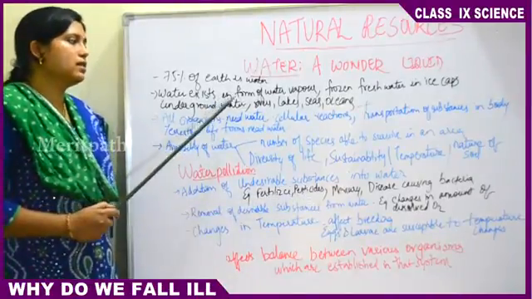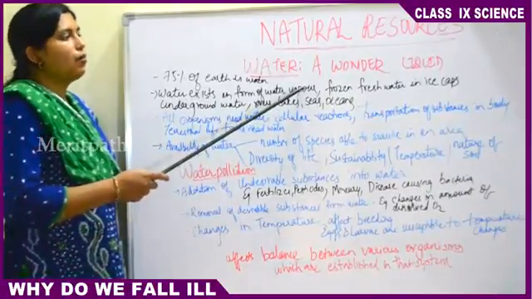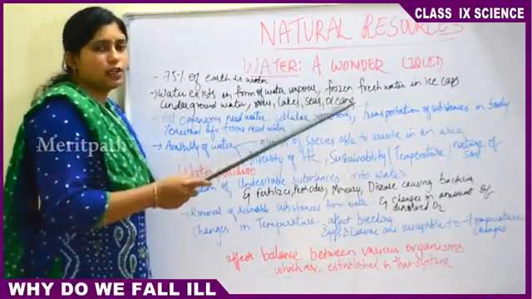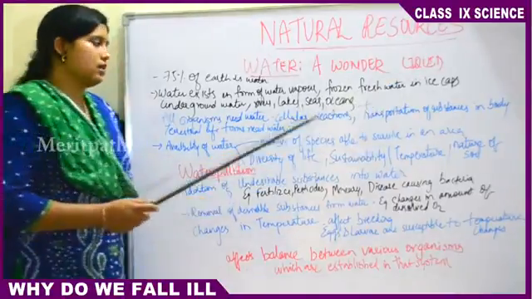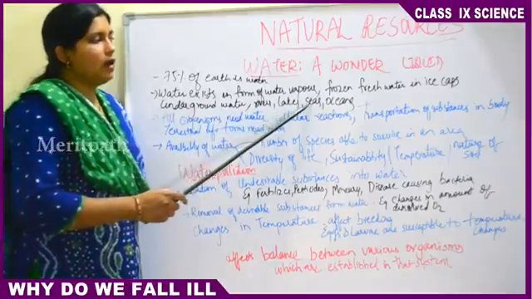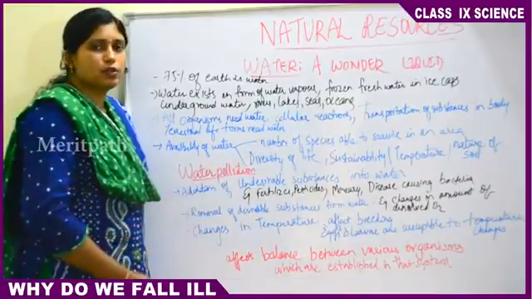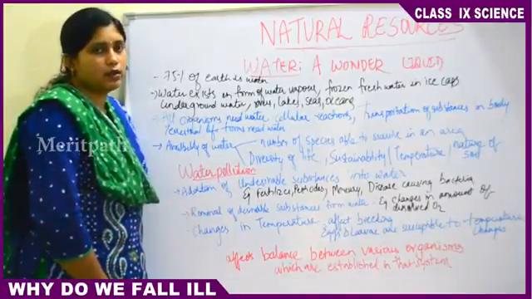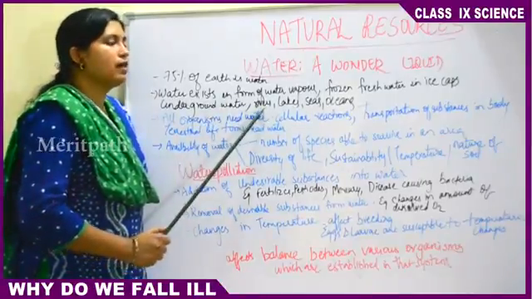Water exists in many forms. Water exists on the earth, like water vapor. Then fresh water is usually frozen in the ice caps or glaciers. Then underground water is there, then rivers are there, lakes are there, and seas and oceans are there, ponds are there. Seas and oceans are usually salt water, that is, marine water is usually salty. The remaining forms are always fresh water.